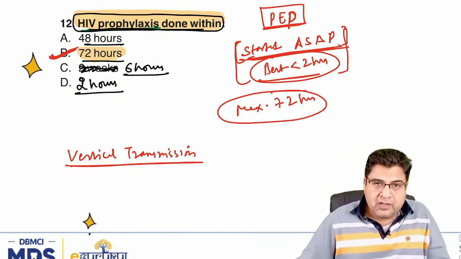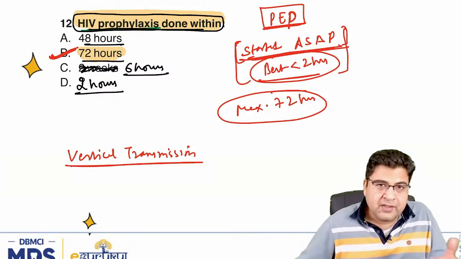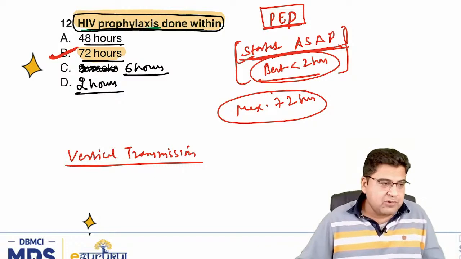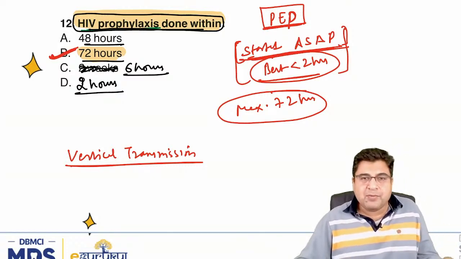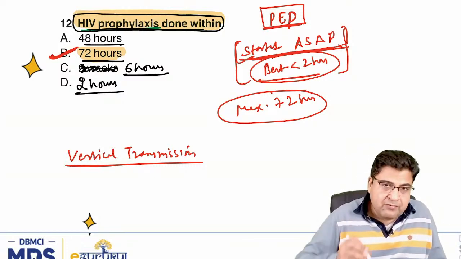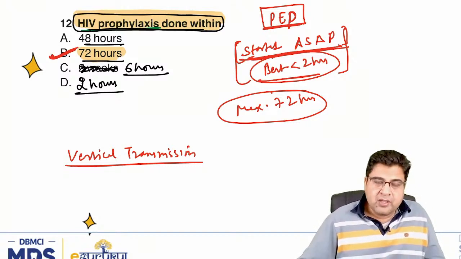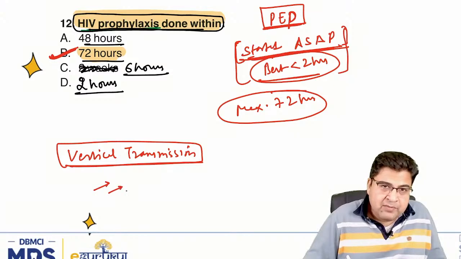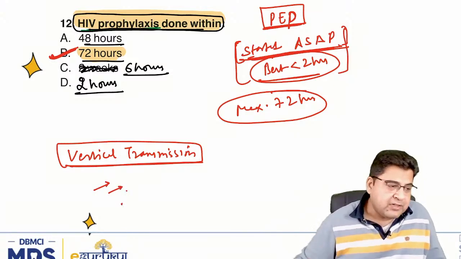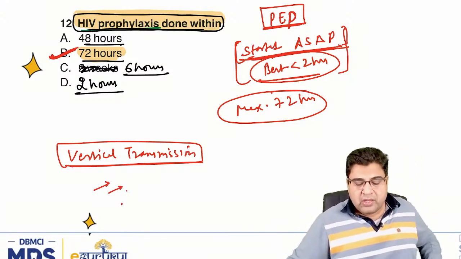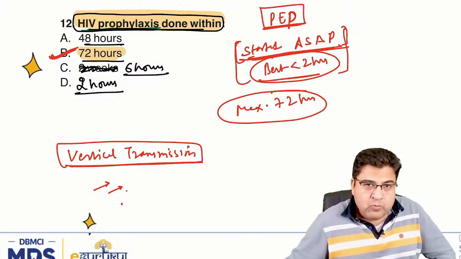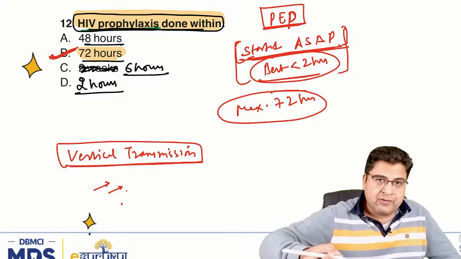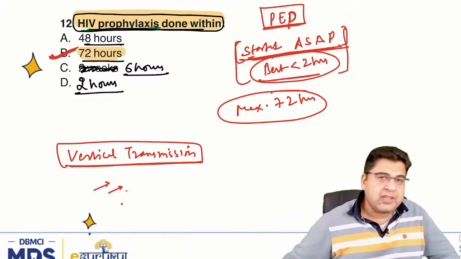If you think in terms of prophylaxis given to newborn babies, like Dr. Sonia is saying, vertical transmission is also a prevention that is done in newborn babies. But in that case, they will definitely give you the history of the mother, because on the basis of the history, whether mother is on HIV therapy or not, we decide the treatment that is given to the babies. We should have the history that mother is taking anti-HIV drug at the time of delivery or not.